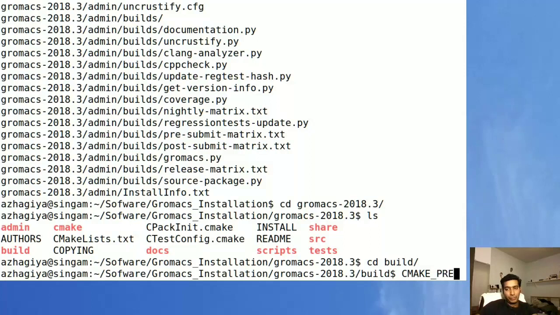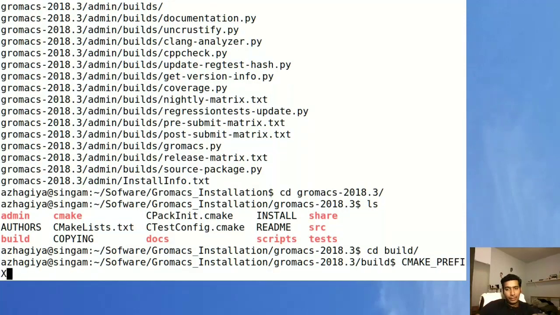So to utilize GSL and fftw, which we have already installed, we use this CMAKE prefix path.